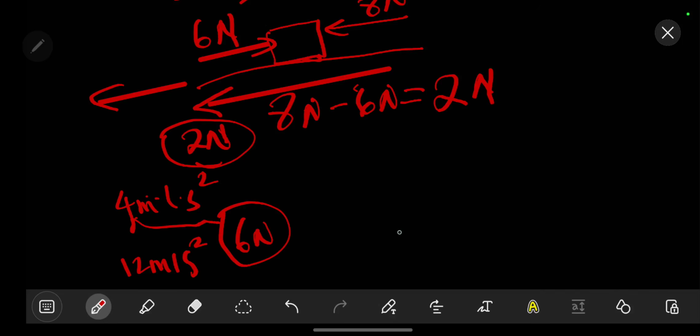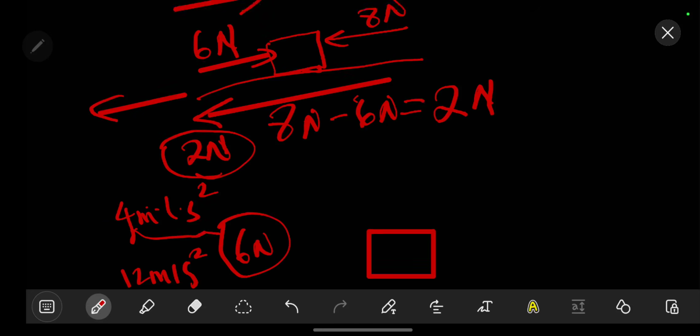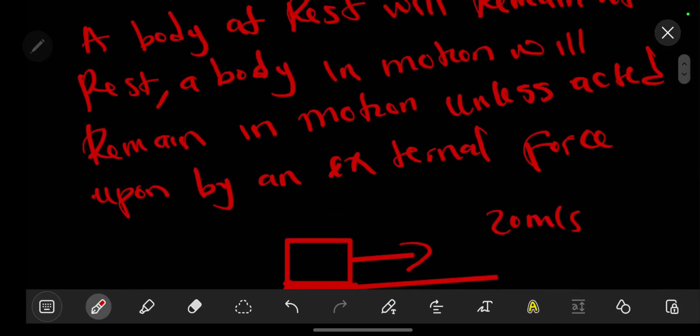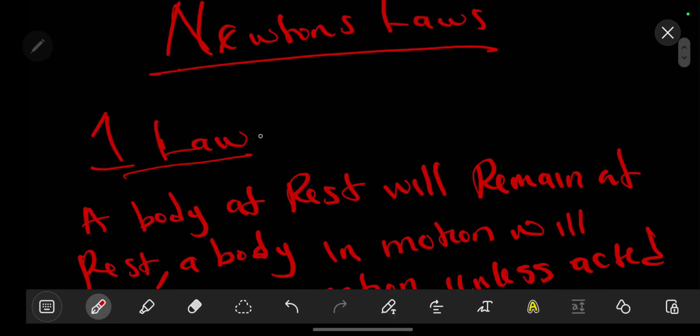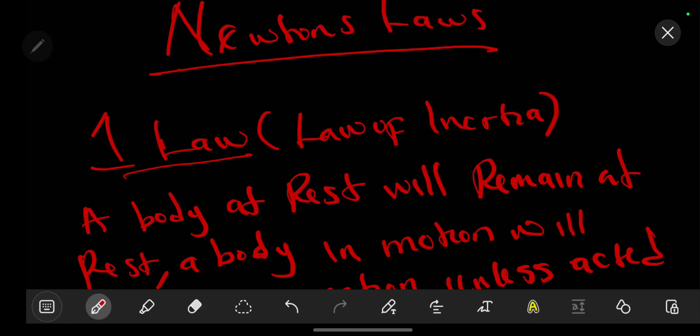But it will also depend on how heavy the object is. So this is an inverse relationship. The bigger it is, the less acceleration it will be able to move with. Now, one thing we forgot to mention: Newton's first law is called the law of inertia, meaning how heavy it is.